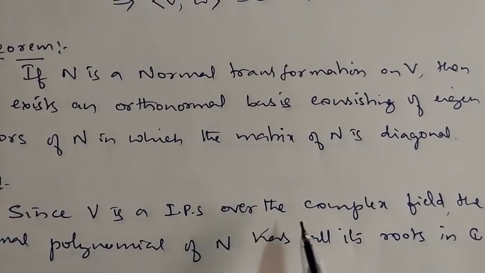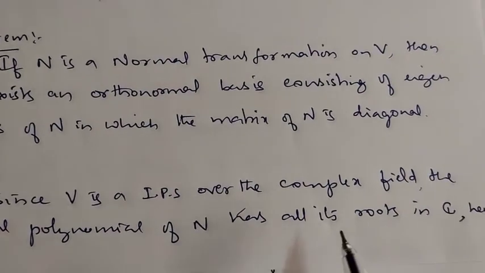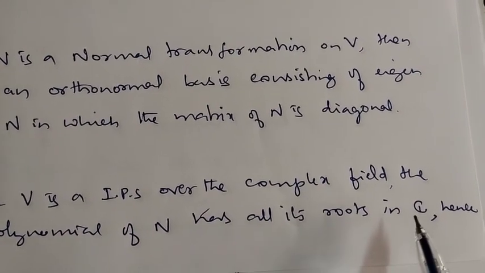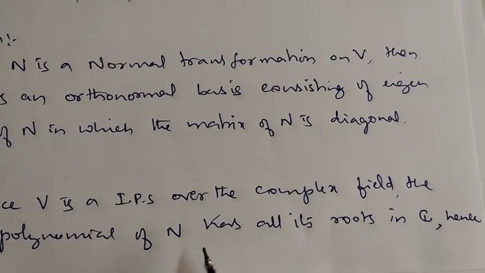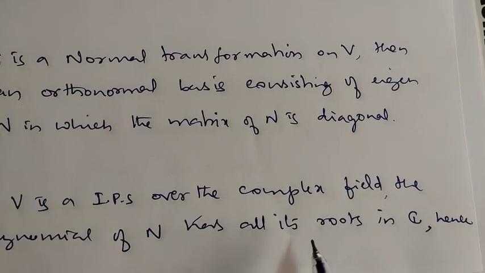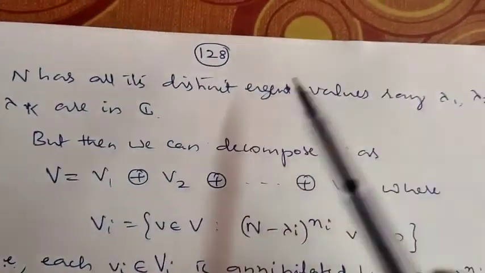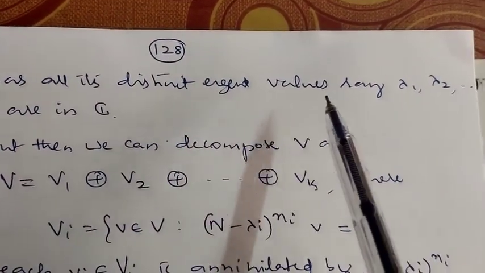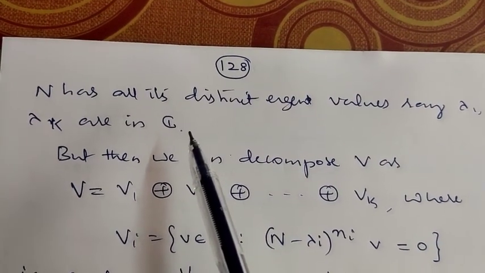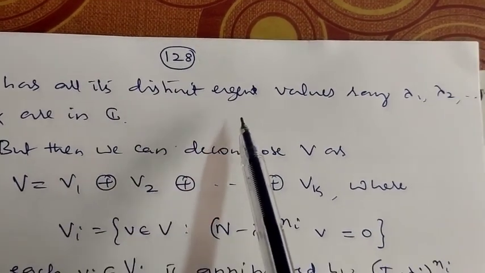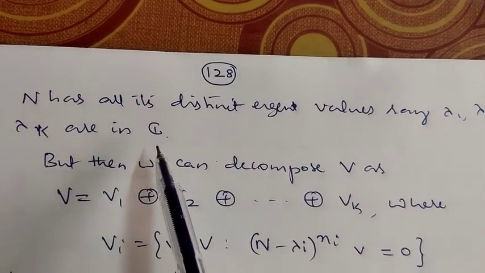So since V is an inner product space over the complex field, the minimal polynomial of n has all its roots in where? In C only. The minimal polynomial of n has all its roots in C, and hence n has distinct eigenvalues, say lambda 1, lambda 2, etc., lambda k, all in C.